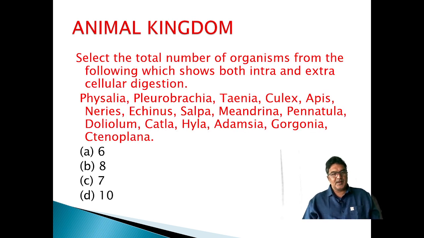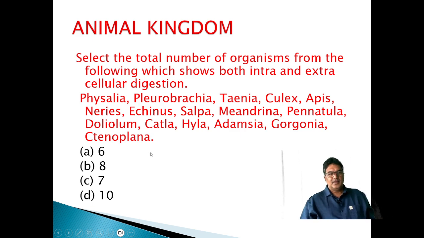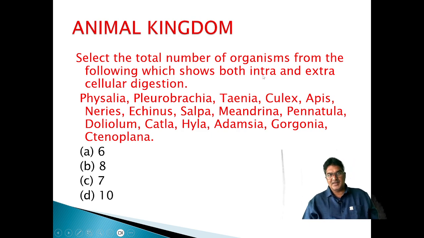Select the total number of organisms from the following which show both intra and extracellular digestion: Physalia, Pleurobrachia, Taenia, Culex, Apis, Nereis, Echinus, Salpa, Meandrina, Pennatula, Doliolum, Catla, Hyla, Adamsia, Gorgonia, and Ctenoplana. From all of these, we have to find out the total number of organisms which show both intra and extracellular digestion.